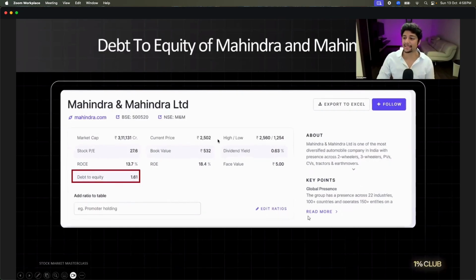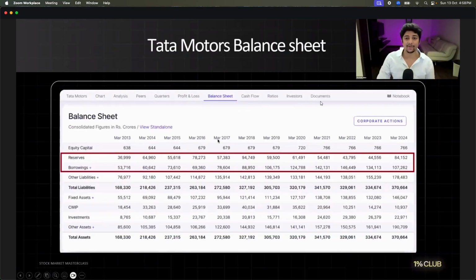Okay, let me give you another example. What about Mahindra and Mahindra? 1.61. Bad. Look at the Tata Motors balance sheet. One second. Where did it go? Yeah, Tata Motors balance sheet. 84,000 reserves and 1,07,000 borrowings. Almost 1:1. But I want you to observe something. Go to last year, March 2023, and see the reserves and borrowings. 44,000 crores reserves and 1,34,000 crore borrowing last year.